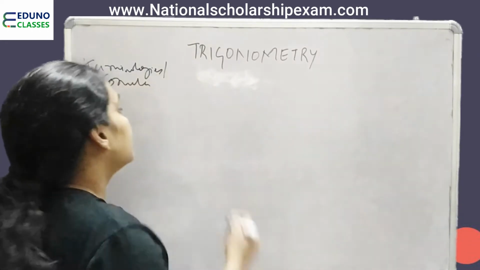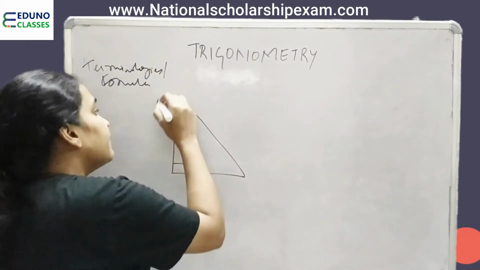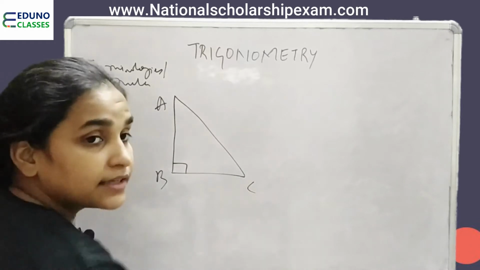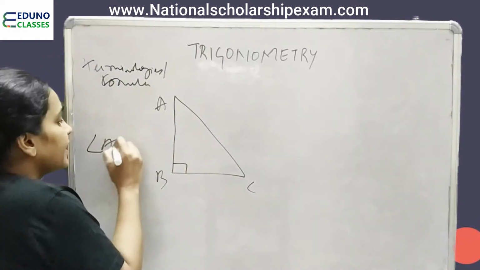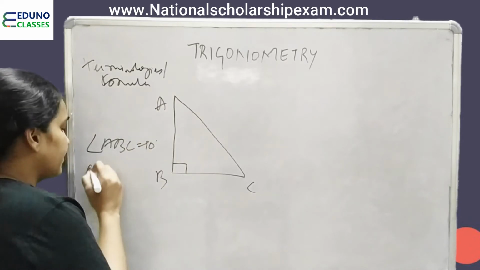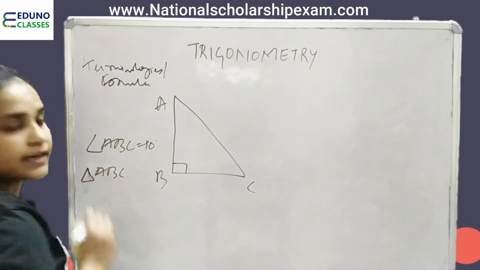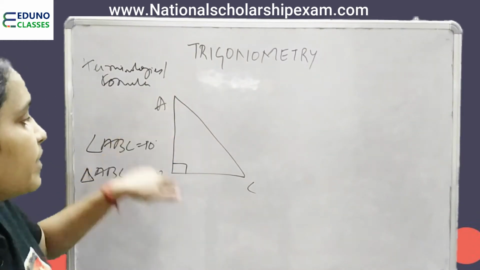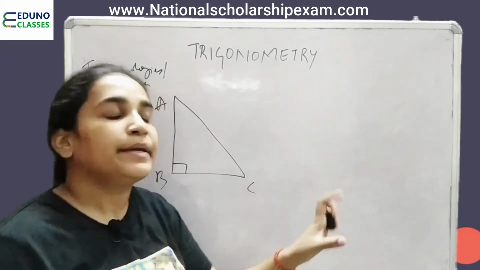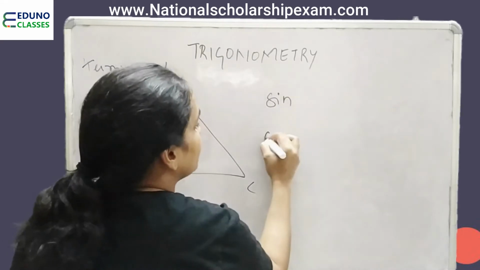So now this is our right angle triangle. I will represent this as ABC. I have to represent this as a right angle triangle. I will write simply as angle ABC is equal to 90, where this is the sign for triangle. That means B is 90 degree. Out of ABC, which angle is 90 degree? B is 90 degree.